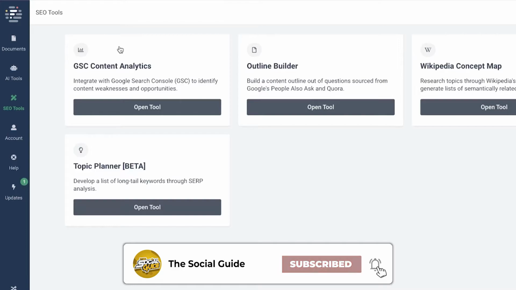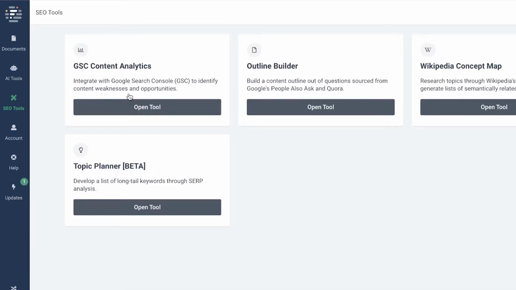Now, moving on to the next tool, we have SEO tools. So they have the Google Search Console to identify content weaknesses and opportunities. You have an outline builder, and you can research topics through Wikipedia's concept map and generate ideas as well.